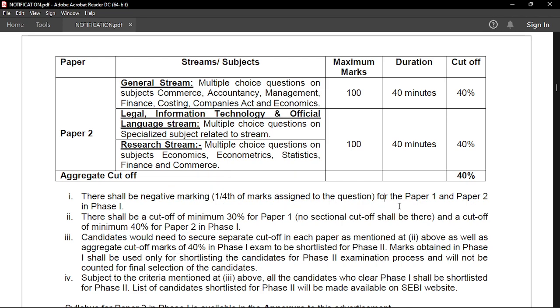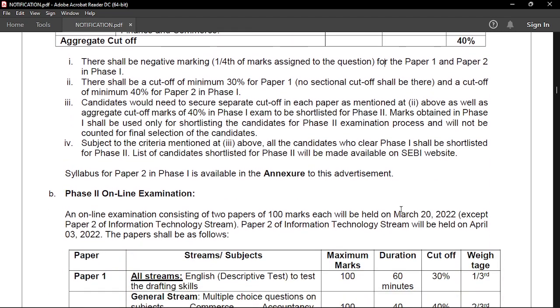That is 1/4. That is quite a constant for every paper that we take. But the most important thing is that if you are able to score in aggregate 40% marks, and in totality in sections 30 marks in paper 1 and 40 marks in paper 2, all of those candidates will be shortlisted for phase 2. There is no merit making in this, no twice or thrice the vacancy criteria in this particular thing. All of the aspirants who take 40% aggregate will be allowed to take the phase 2 of this particular exam. So you need to understand this criteria very, very well. That is why it is very easy to clear at least phase 1 to reach phase 2.